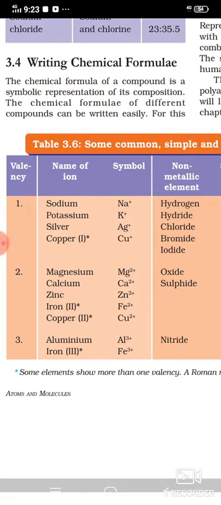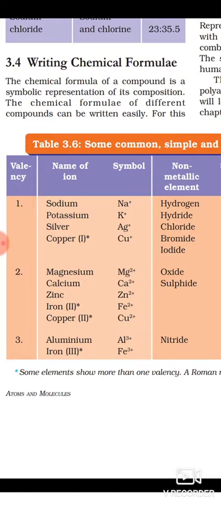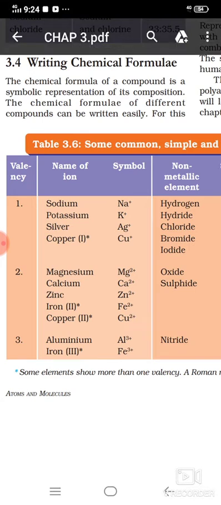When writing the valency, you need not write the charge, so writing 1 plus is wrong. The valency is 1. What is 1 plus? That is the oxidation number, an important term in chemistry. I don't know whether you know it or not.